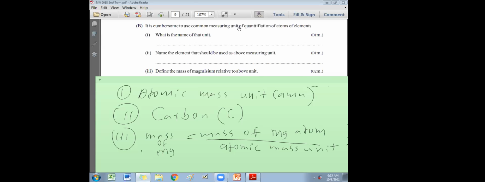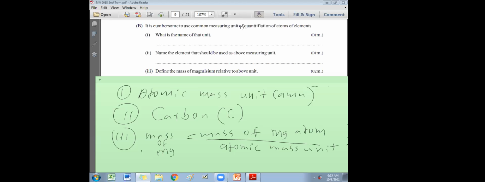To make it easier, to deal easily, to compare easily. Otherwise, if you tell 1 into 10 to the minus 24, 1 into 10 to the minus 70, it is very difficult to deal with, right? Okay, that is the reason for introducing this. Next one, part 3, if you want, you can express that in words.